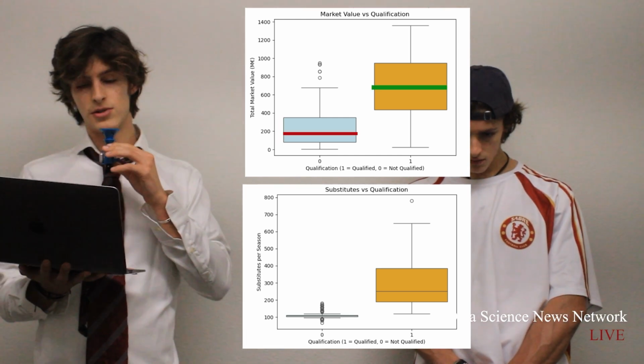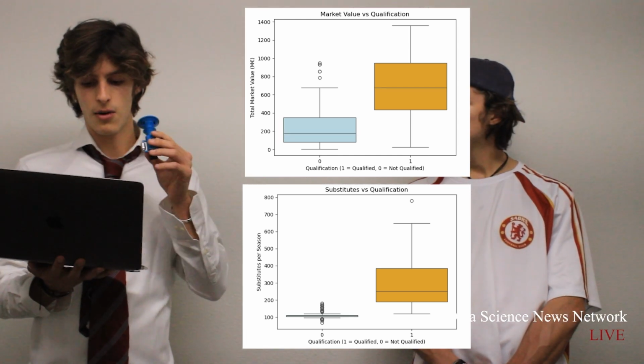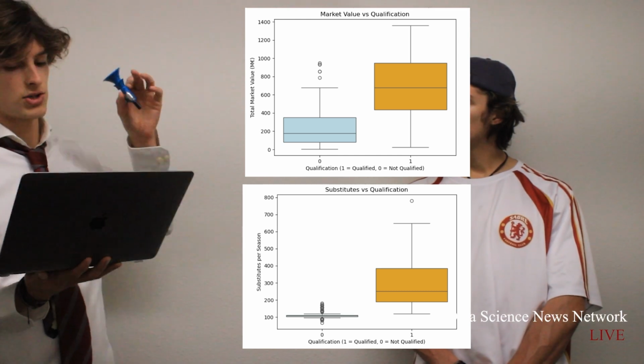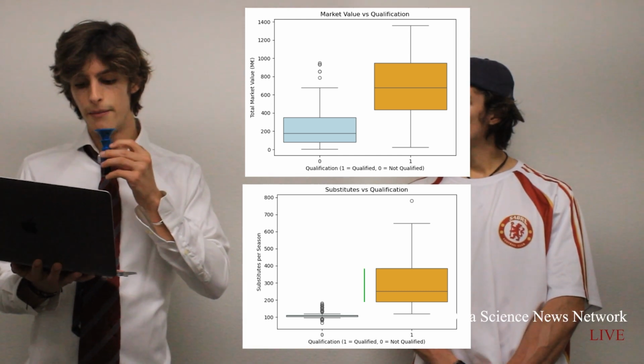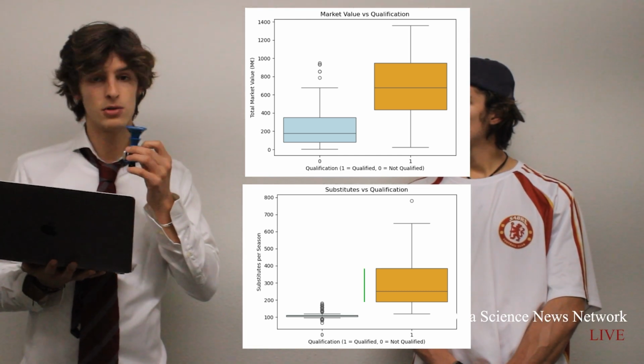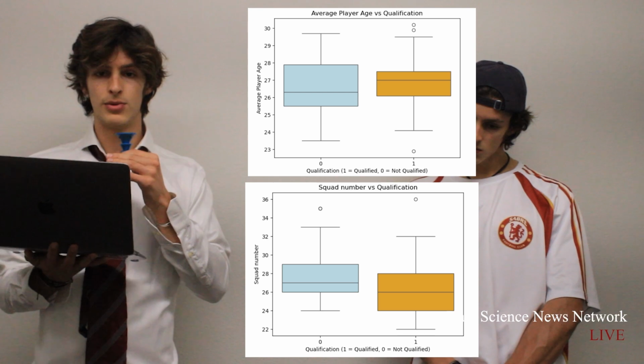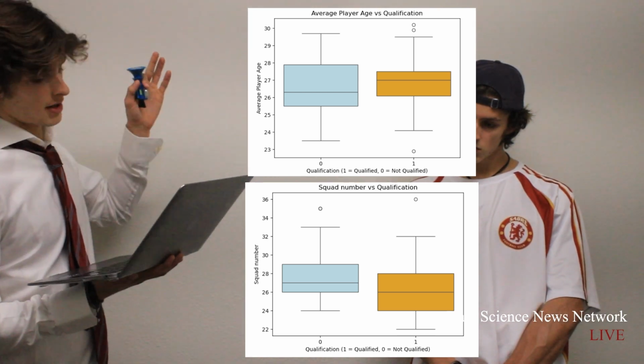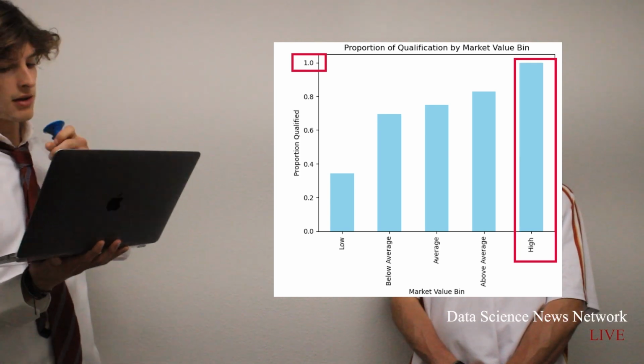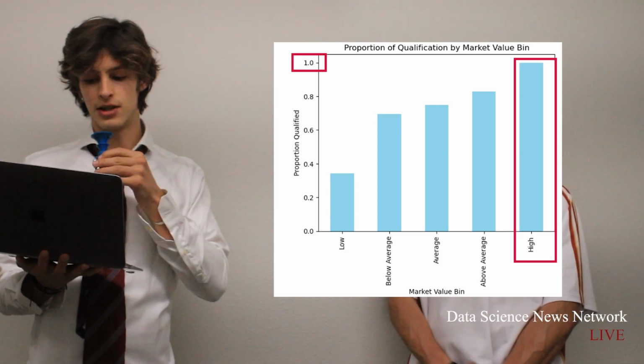And similarly, for substitutes, the teams that qualified were showing a much greater range in the number of substitutes than the teams that didn't qualify, which means that they used far more substitutes during seasons. And once again, we can see here that age and number of players didn't really get them anywhere because they're more or less the same between the groups. We can also see, again, the market value influence in this chart over here, with higher market value, proportionally qualifying more to the next round.